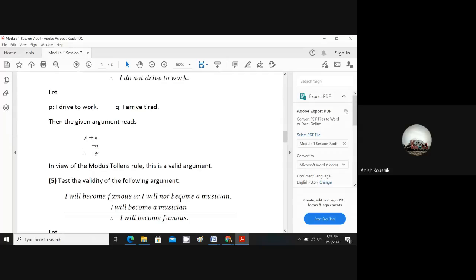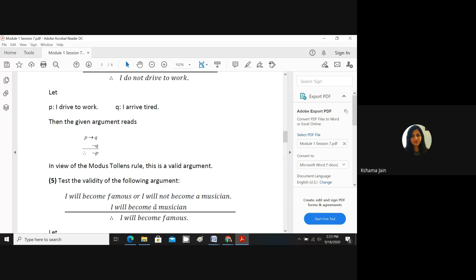I will become a musician. Yes, I will become a musician. You will take Q as the positive side, and then putting not, you can take the negation of Q. So you will take the statement "I will become famous" as P, and "I will become a musician" as Q. So it will be P disjunction negation of Q.